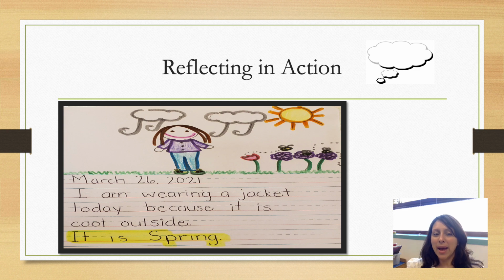If I could go back and add to this journal entry, this is what I would write. I would write, I noticed a tulip growing. I noticed lilacs growing. I also noticed bees buzzing around the flowers. That is what I would add to my entry.